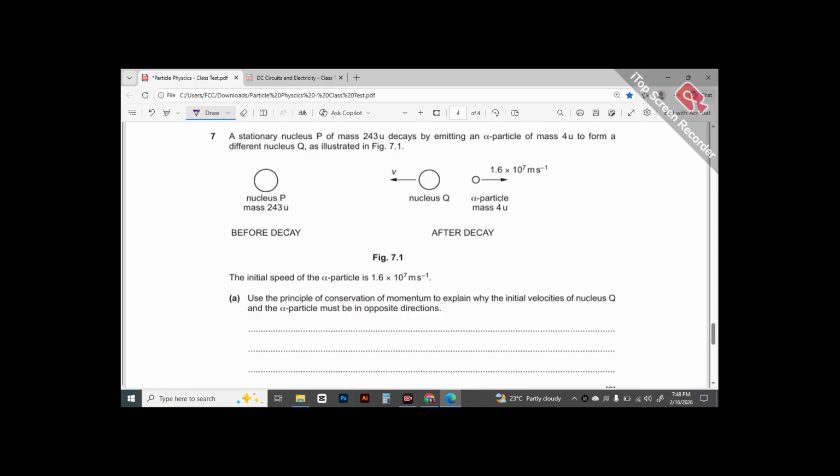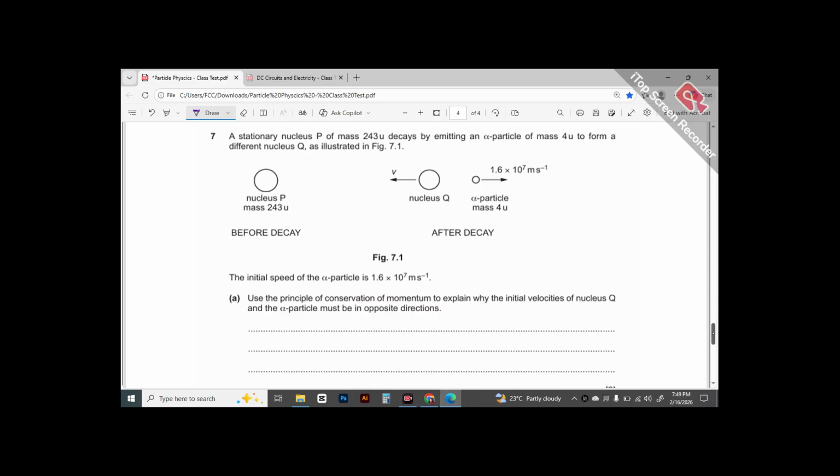Before the decay, the alpha particle did not even exist. So I cannot call the velocity of the alpha particle after decay the final velocity, because before that the alpha particle did not exist, right? So this "initial" is used for after decay.